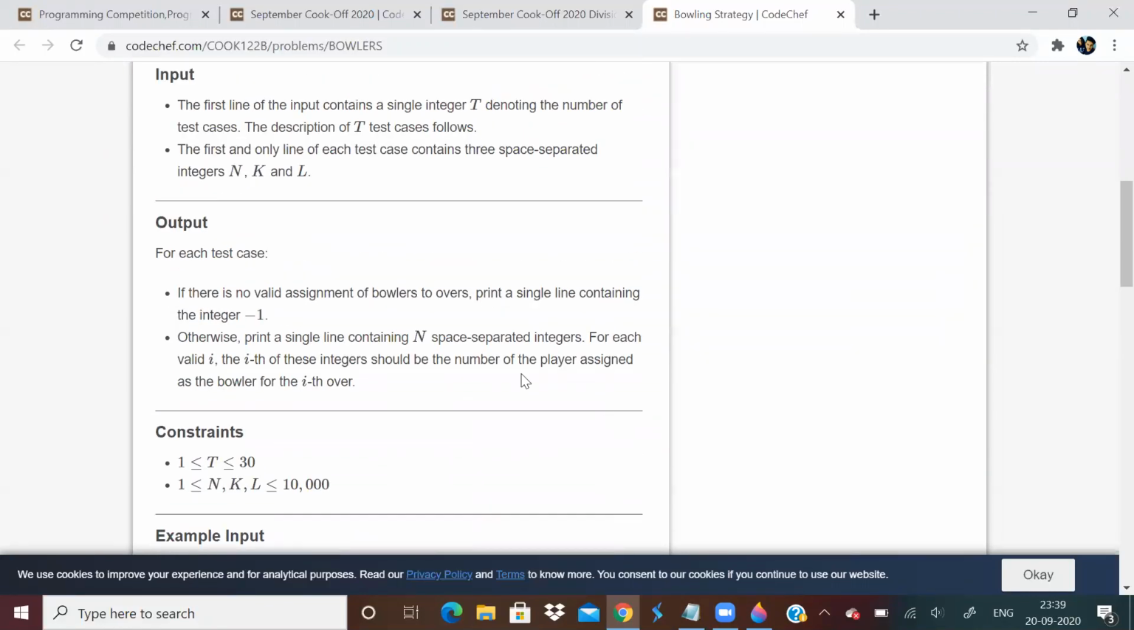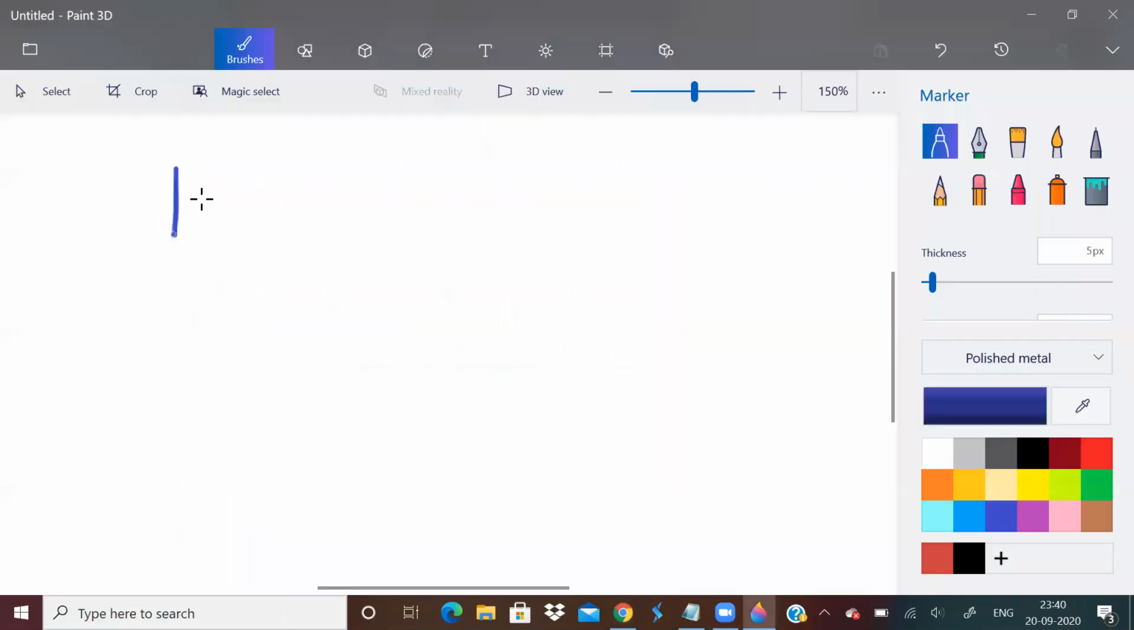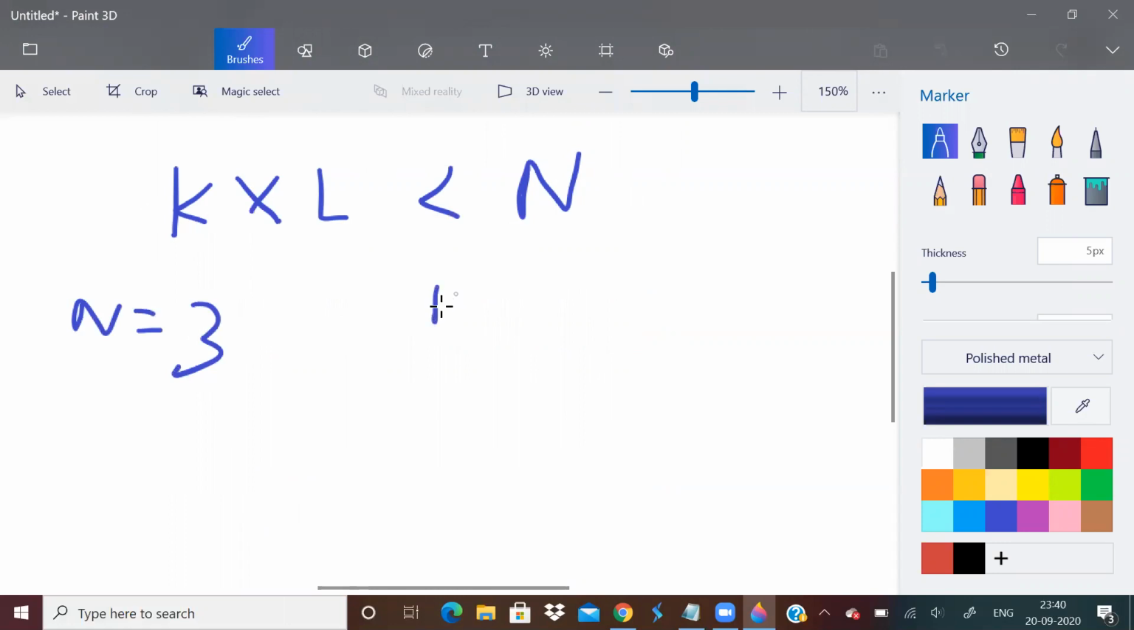First of all, when will this assignment not happen? This assignment will not happen when k into L is less than n. If k into L is less than n, this assignment will not happen. Consider an example: n is equal to 3 and k is equal to 2. So there are only two bowlers, 1 and 2.